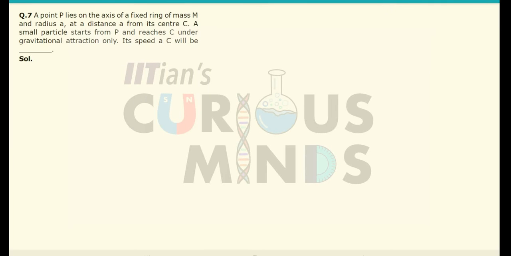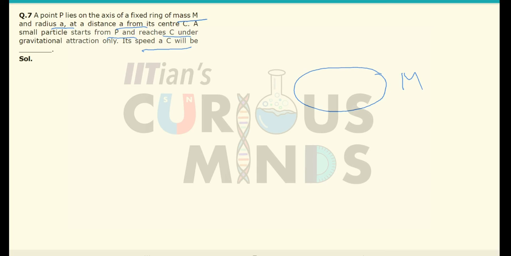A point P lies on the axis of the fixed ring of mass m and radius a at a distance a from its center. A small particle starts from P and reaches center C under gravitational attraction only. Its speed at C will be equal to?